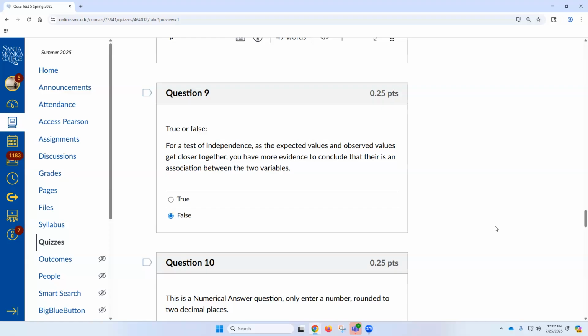They're independent. It's the further they get apart that you say there's a dependence. Because the further apart they get, the bigger the test statistic. The bigger the test statistic, the smaller the p-value. The smaller the p-value, the more evidence you have to reject the null hypothesis, which is that they're independent and don't have a relation.